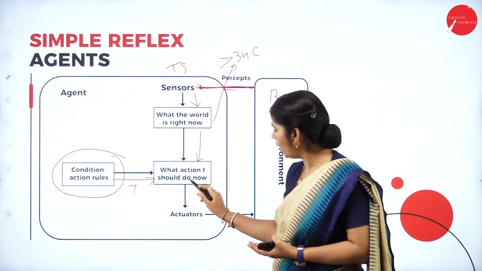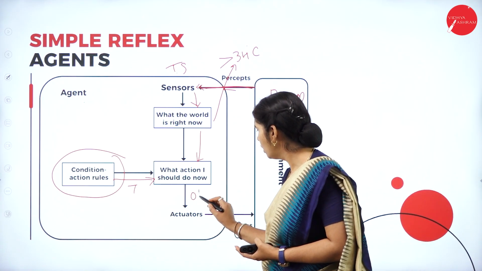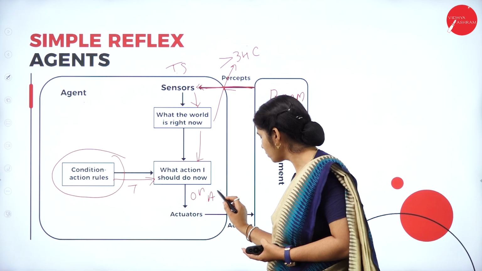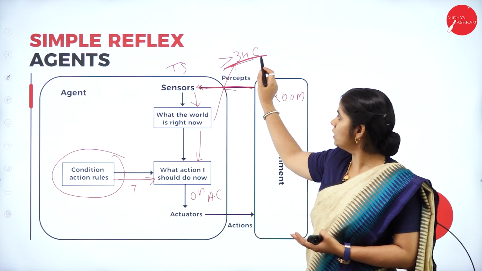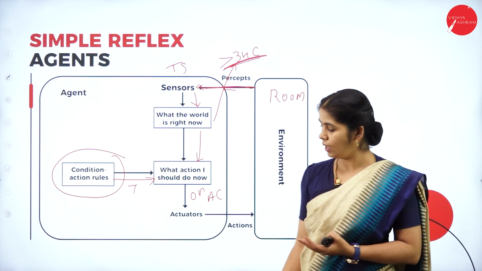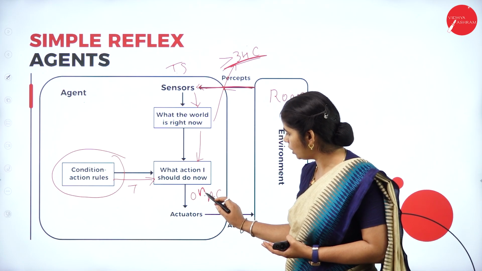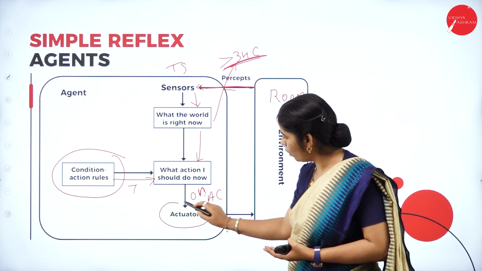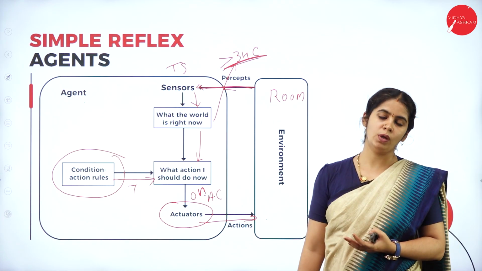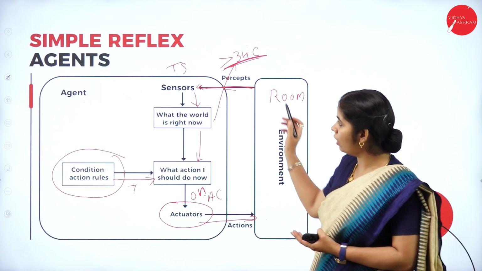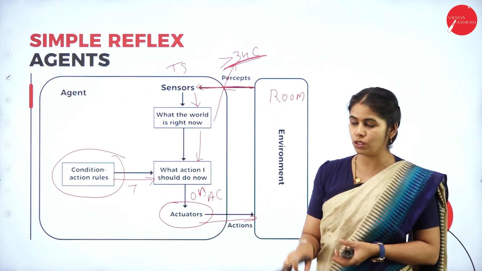What action should I do now? Switch on the AC. Once it satisfies this condition, switch on the AC. Once the decision is made, the actuator is going to perform that action and respond back to the environment. So this is what a simple reflex agent is. It will act in the current situation.